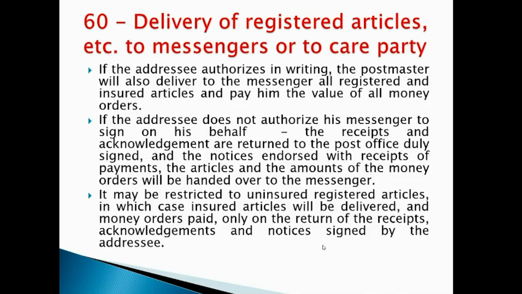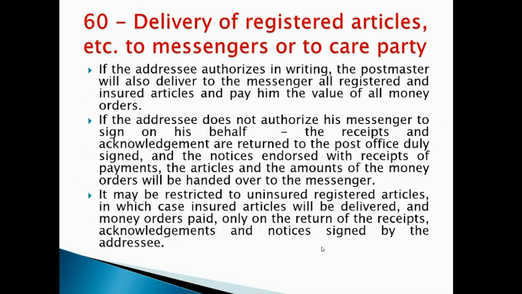Once he authorizes someone, the post office in turn will deliver all the articles to the messenger itself. If the addressee does not authorize any messenger to sign on his behalf, in this case the receipts and acknowledgements are returned to the post office duly signed, and the notices endorsed with the receipts and payments, the articles and amounts of money orders will be handed over to the messengers.